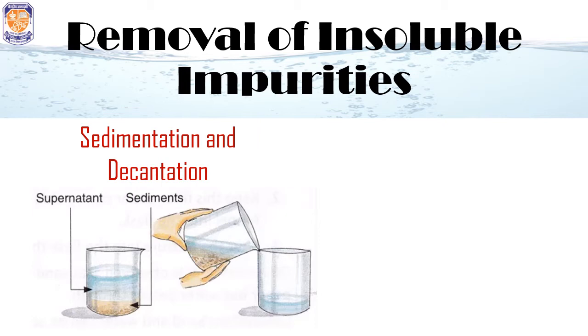This supernatant liquid can be separated from this container by simply pouring it out into another container. Pouring this upper layer of liquid or this layer of supernatant is known as decantation, and both the process together makes sedimentation and decantation. Now, another method of removal of insoluble impurities is filtration.